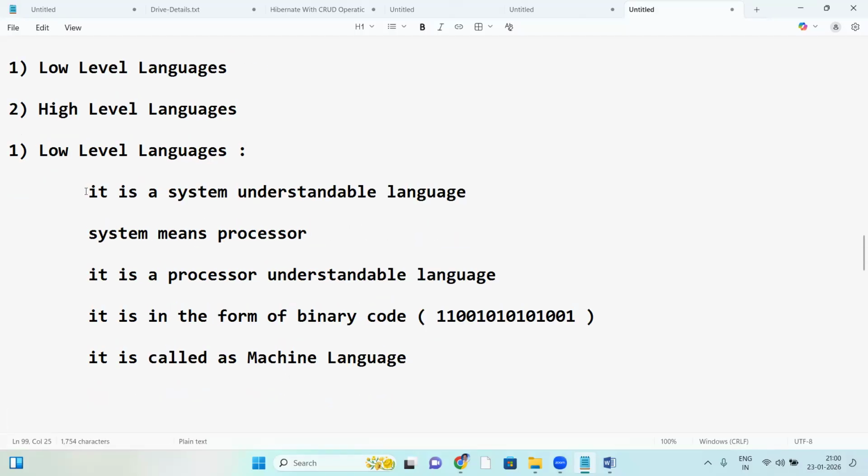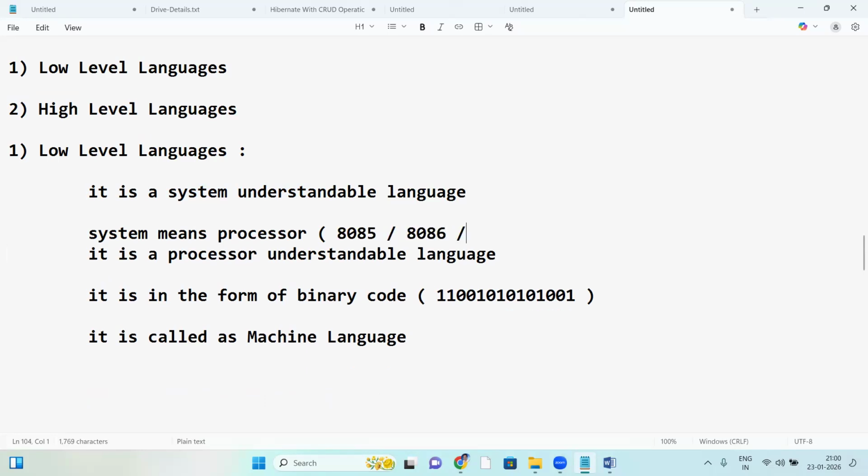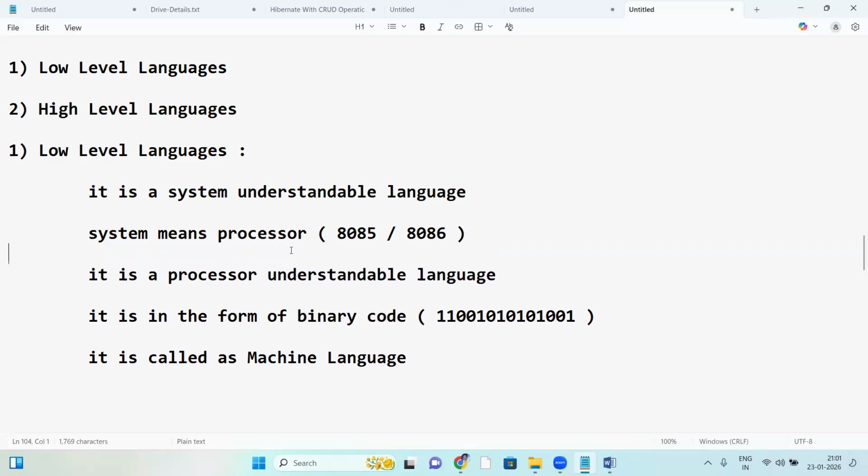Low level language is a system understandable language. The system here means the processor. We have microprocessors like 8085 and 8086, the old ones, and presently we are using 86 computers.